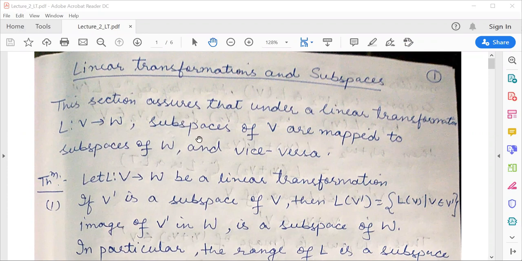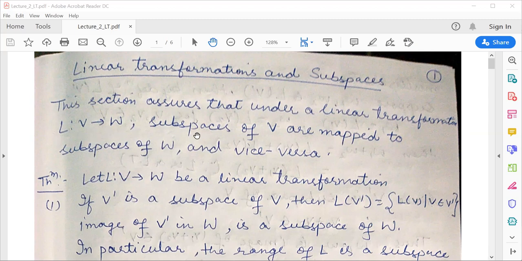Now consider a linear transformation from V to W. As you know, a linear transformation is defined from one vector space to another vector space. In this lecture, we will discuss the subspaces of these two vector spaces V and W. So my linear transformation L is defined from a vector space V to a vector space W.